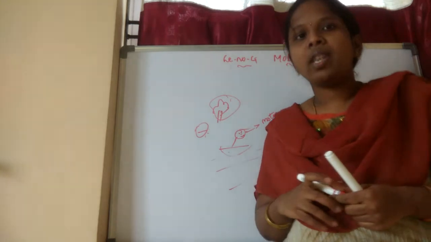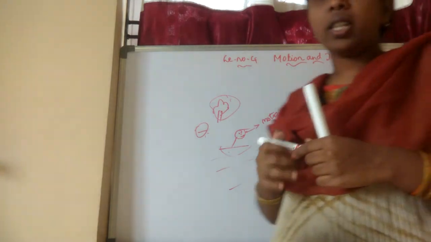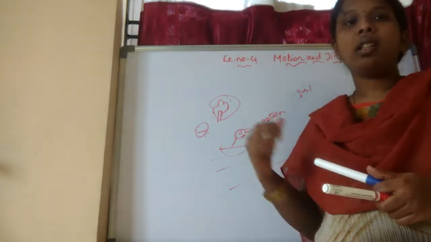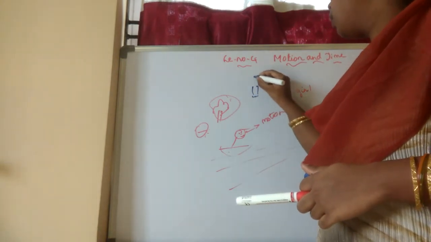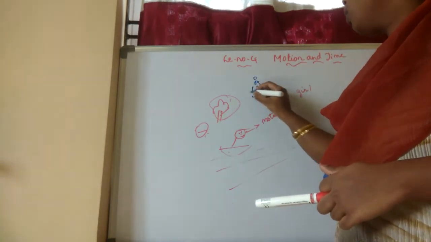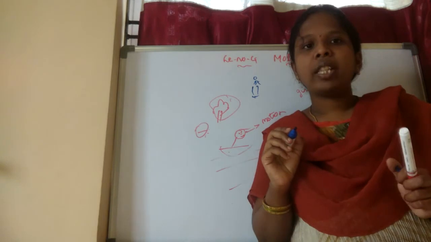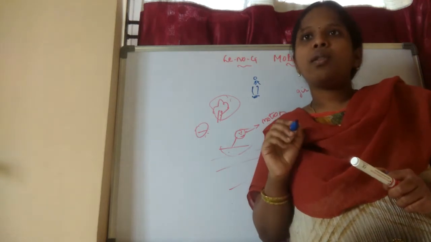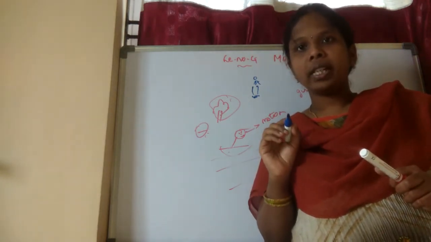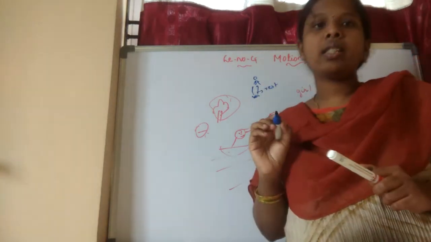In the same way, for example, one girl is there, she is swinging. A swing will be there, no. The girl is on the swing. Take this as a swing and this as a girl, moving. With respect to the seat, where she is sitting, she is at rest. She is sitting, no. So with respect to the seat, she is at rest.